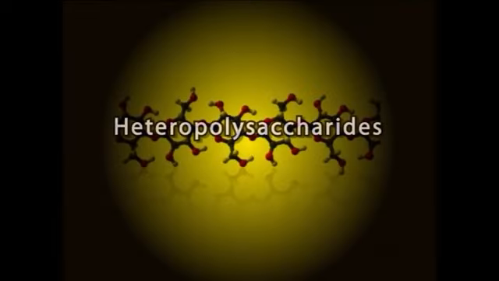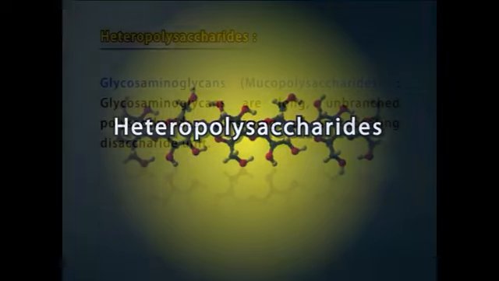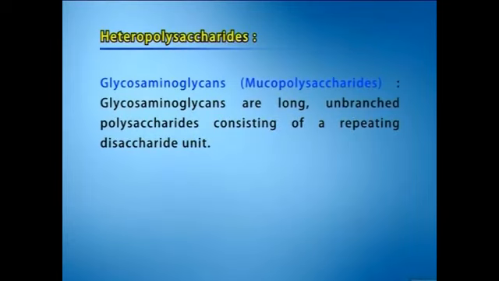Now look at heteropolysaccharides in detail. Among heteropolysaccharides, one important group is glycosaminoglycans, also known as mucopolysaccharides. These are long unbranched polysaccharides consisting of a repeating disaccharide unit. The disaccharide repeat is made of an amino sugar such as N-acetyl glucosamine or N-acetyl galactosamine and an uronic acid, for example, galacturonic or iduronic acid, or galactose.